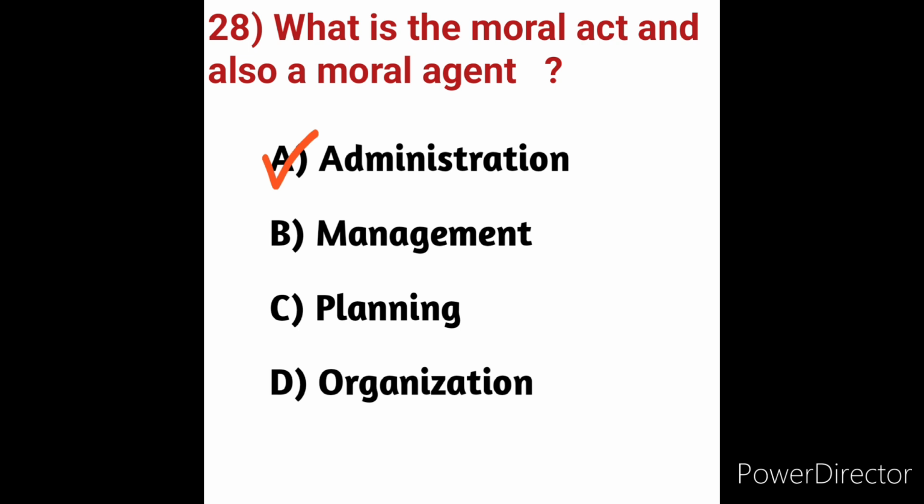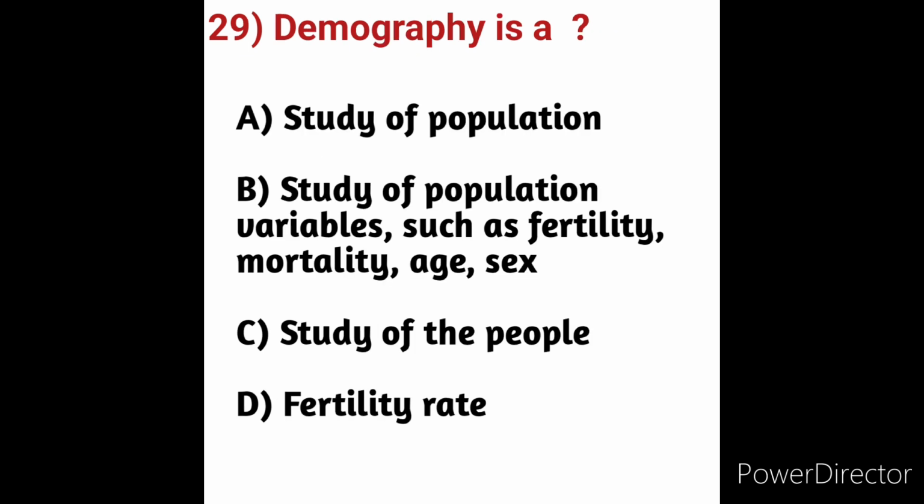Next we move on to question number 29. Demography is a... What is meant by demography? We will see here the options. Option A, study of population. Option B, study of population variables such as fertility, mortality, age, sex. Option C, study of the people. Option D, fertility rate. We know it is an easy question, but we have to answer according to the priority here.